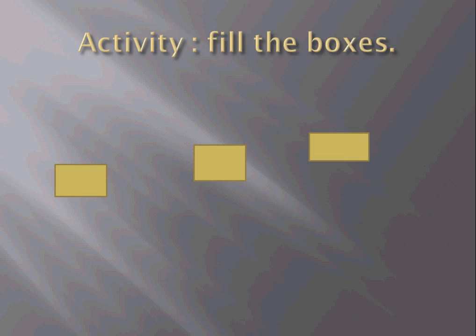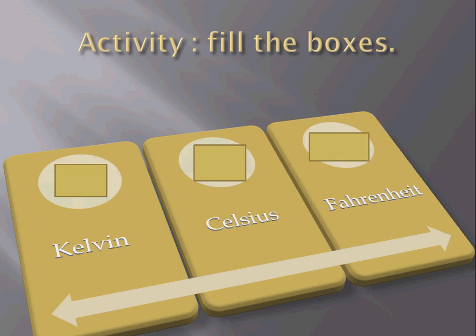Now it's time for the activity. You have to fill the boxes. What boxes? You have to fill the left out boxes, the Kelvin box and the Fahrenheit box correspondingly. What will be the temperature with respect to 96 degrees centigrade? You have to fill in 5 minutes. Let's do it in less than 5 minutes. I know you know this.